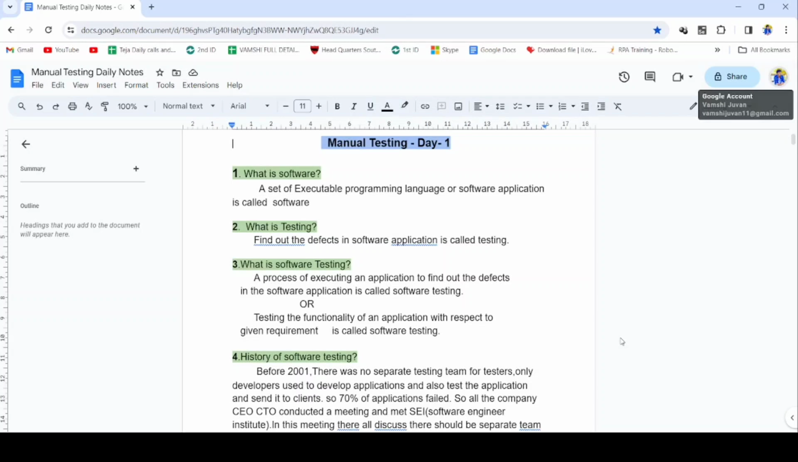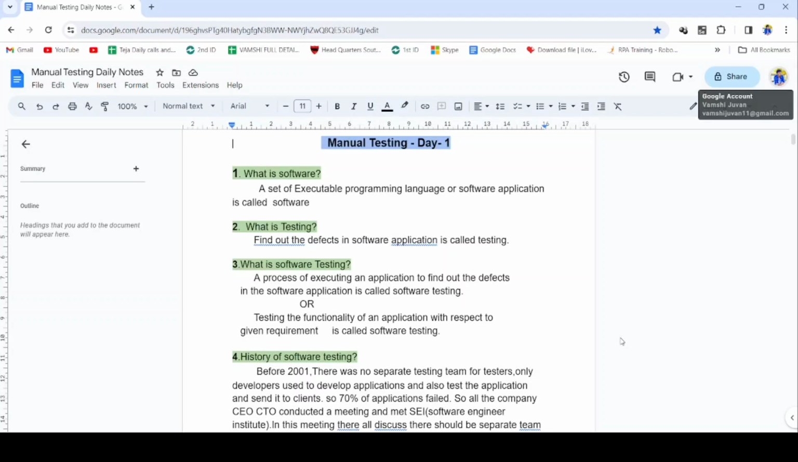Let's see what are the topics to be covered in the day 1 class. First is what is software? Software means what? WhatsApp is one of the software applications. Instagram is one of the software applications. Ola is one of the software applications. Like Redbus is one of the software applications. Flipkart is one of the software applications. So these all are software applications.